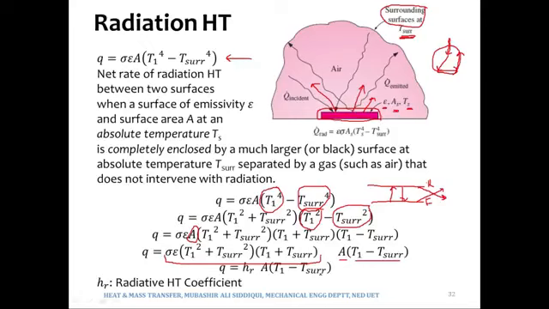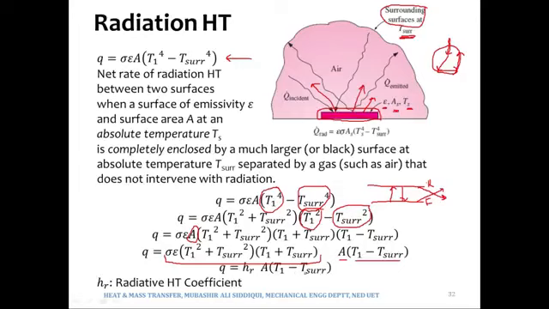So we may write the expression for convective heat transfer as HA delta T, or in some texts they write it as HC A delta T, where they put C in the suffix of H to call it the convective heat transfer coefficient. Similarly we can write the expression for radiation heat transfer as HRA delta T. So HA delta T for convection and HRA delta T for radiation, where R is written in the suffix of H and refers to the radiative heat transfer coefficient.